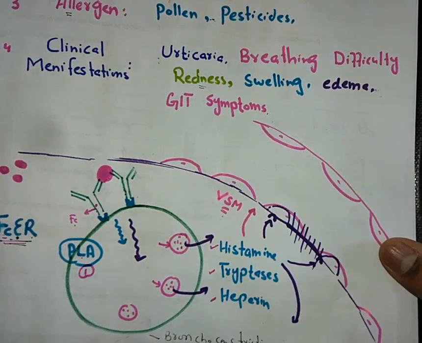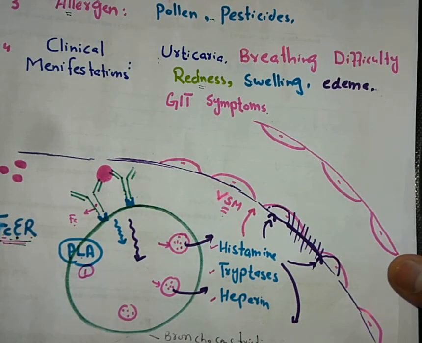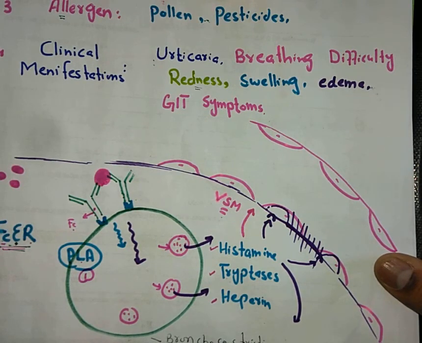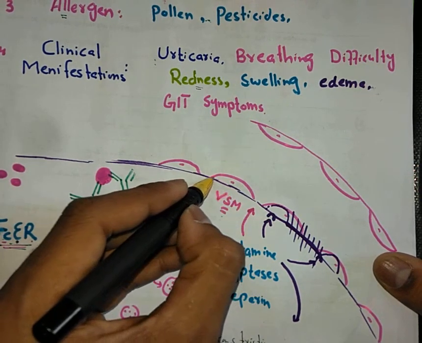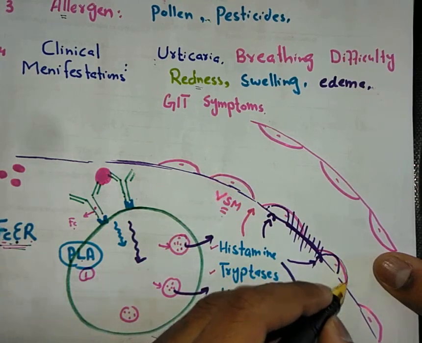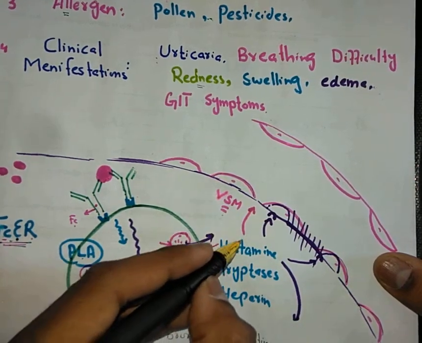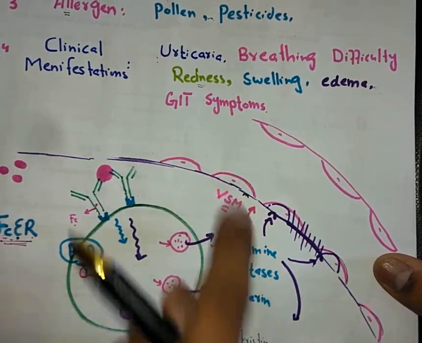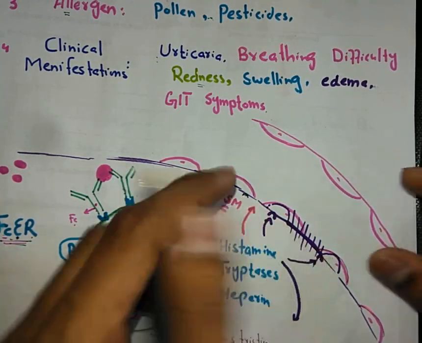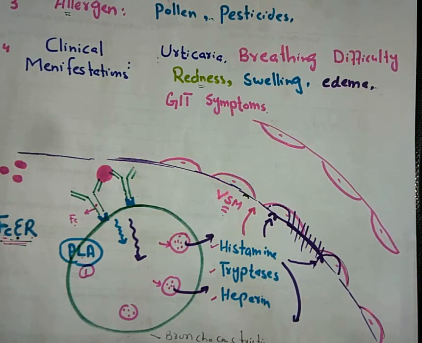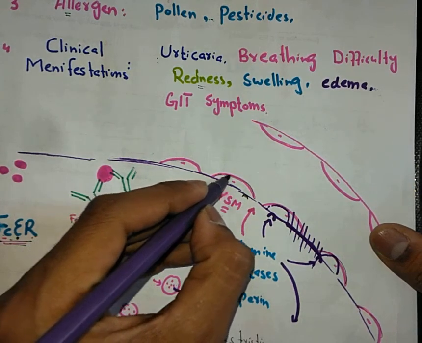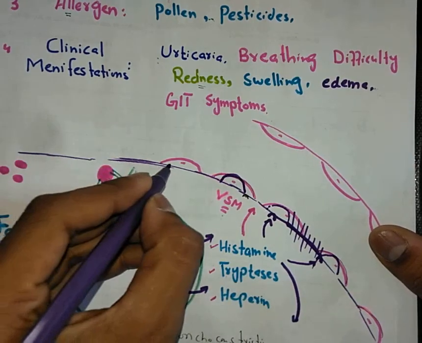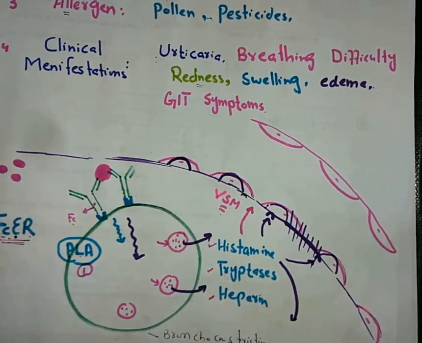Obviously when more blood is coming out there, it will cause the redness. Similarly, histamine also has receptors present on the endothelial cells of the blood vessels, and when histamine comes and attaches to these receptors, these endothelial cells will constrict, they will shrink. Histamine will cause a shrinkage of these blood vessels.